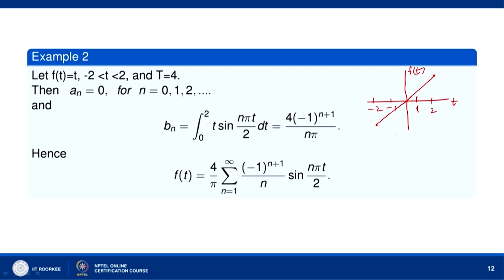Okay. Now, since you can see here that if you put minus t in place of t, then f(-t) is minus t. Okay. So, I can write it as minus f(t). Okay. This is valid for all t belonging to minus 2 to 2, because of the definition of f(t). So, this means that f is an odd function of t.